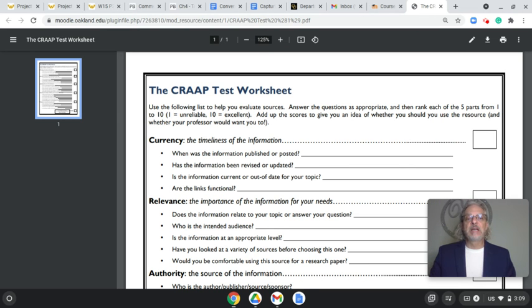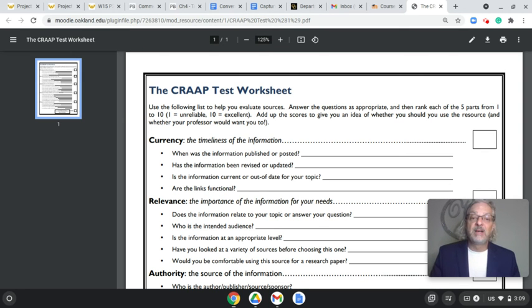So starting with currency, the timeliness of the information. When was the information published or posted? This is especially relevant with popular sources. Are we looking at a news article that was posted, going back, even with COVID, as much as information has changed? If we look at something posted about how to best stop the spread of it a year and a half or a year and three quarters ago, we think to ourselves, okay, the information has changed a lot. The CDC has had to change their information as we've learned more.